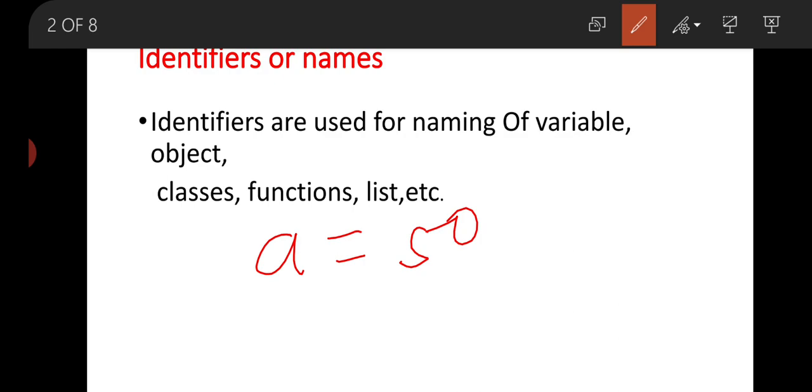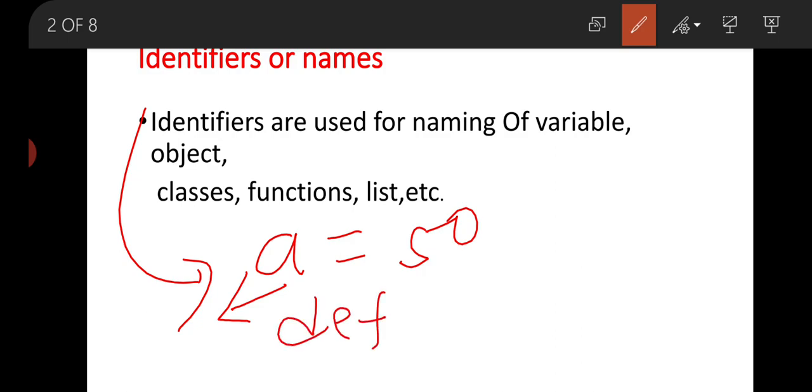Now this means a is the identifier. That means here a is the variable and this is the identifier. Now suppose that we are going to define a function. If we are going to define a function, the def keyword is used. Def. Now the function name, suppose that the function name is my fun.